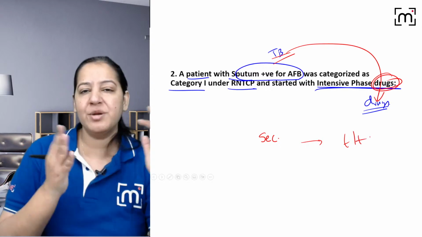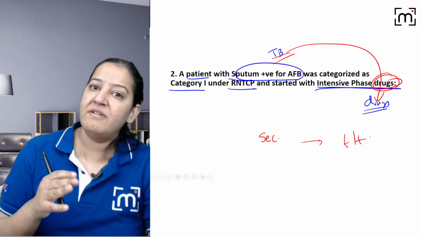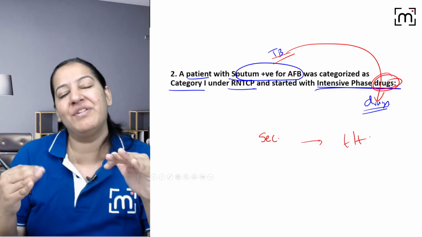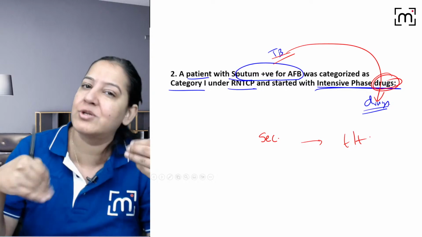Right? पिछले question में और इसमें क्या difference है? In the last question and this question, what is the difference? In the last question we were doing diagnosis. In this question we are giving treatment. Both are secondary level because both the patient are already diagnosed with TB.